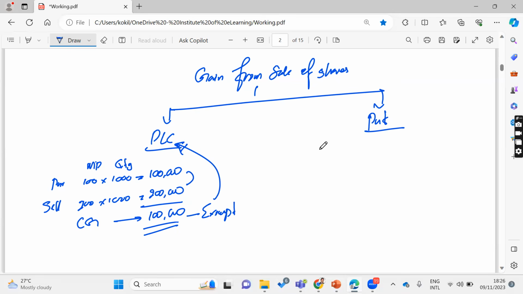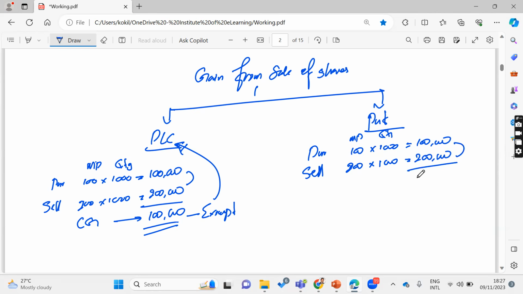If you have the same transaction in private shares, let's say you purchase at a market price of 100 with a quantity of 1,000 shares. You purchase for 100,000, and when the market price reaches 200 you sell all the shares, then you will get 100,000 worth of gain, right? This is called capital gain. Then this is subject to capital gain tax.